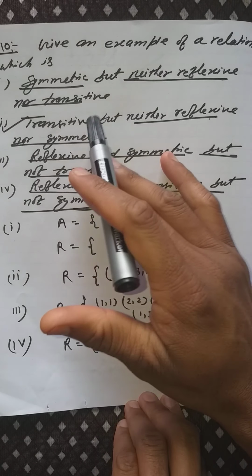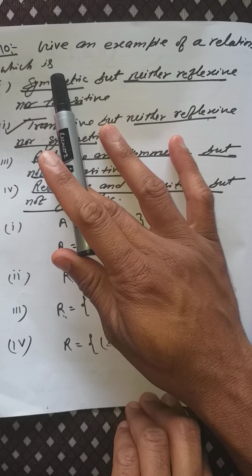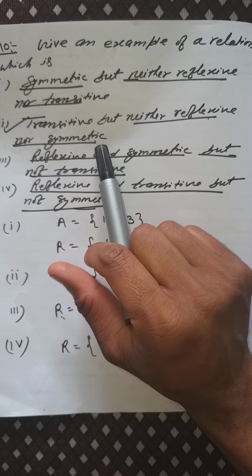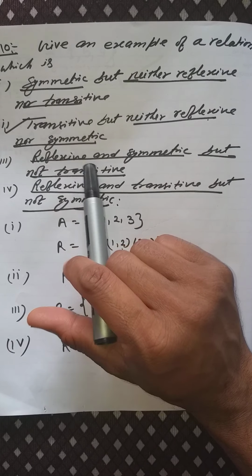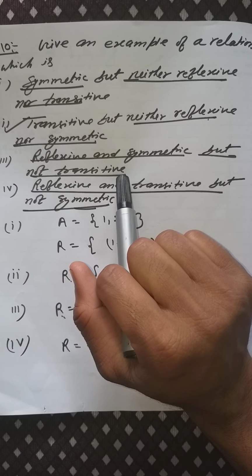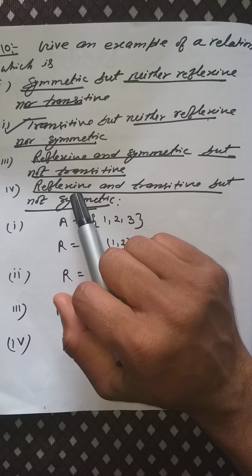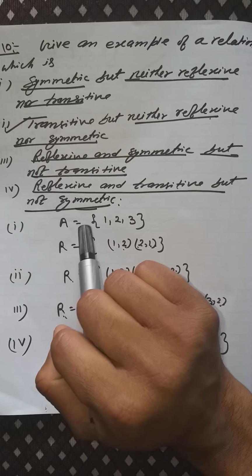Now come to question number 10. This is a very important question for developing the concept of this chapter. Question number 10: give an example of a relation which is symmetric but neither reflexive nor transitive. Second, transitive but neither reflexive nor symmetric. Third, reflexive and symmetric but not transitive. Fourth, reflexive and transitive but not symmetric.